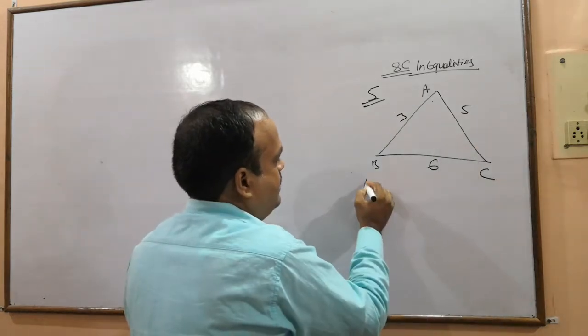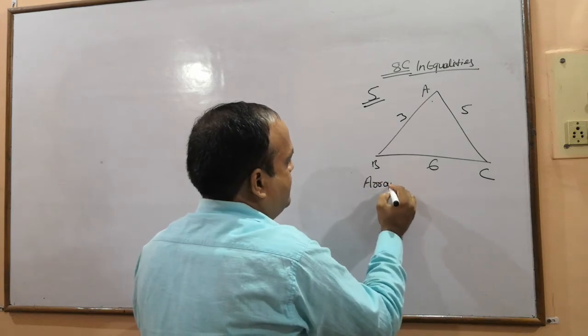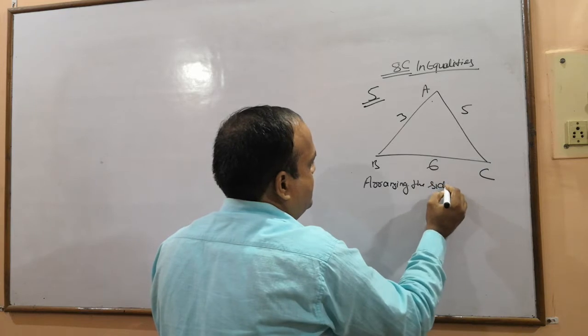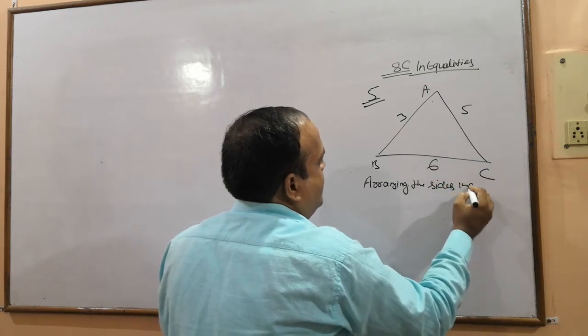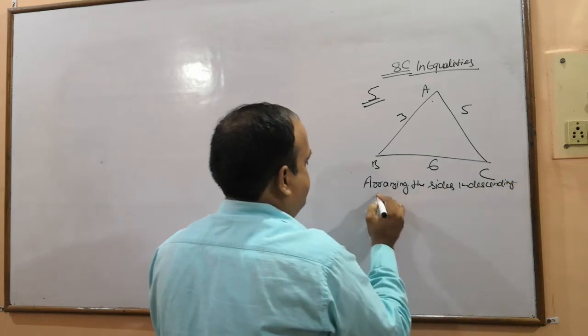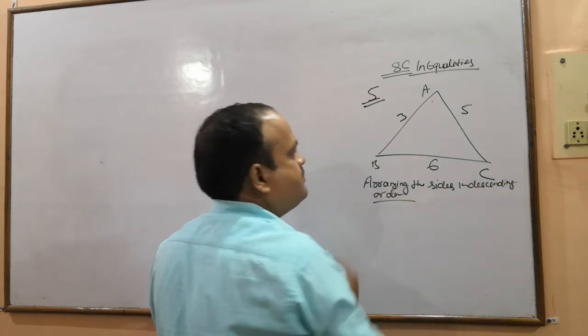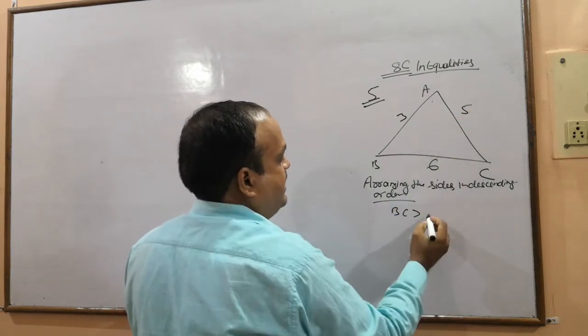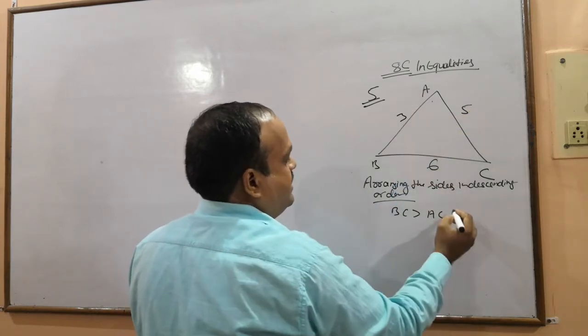So let's write, arranging the sides in descending order. BC is greater than AC is greater than AB.